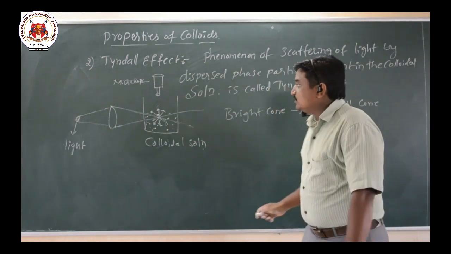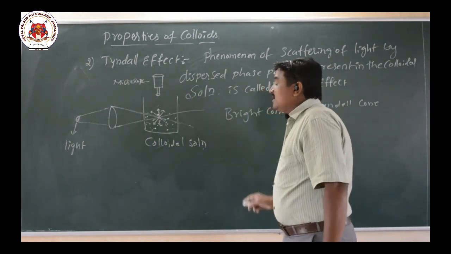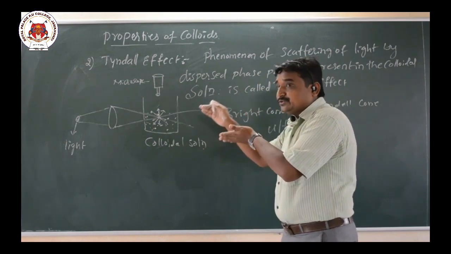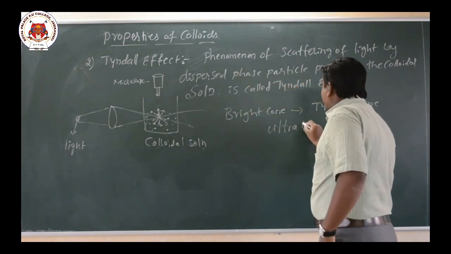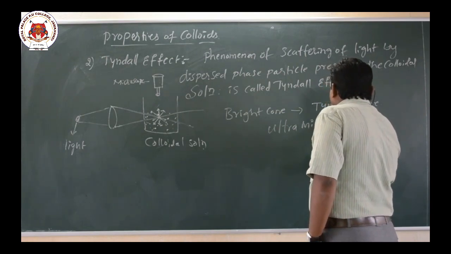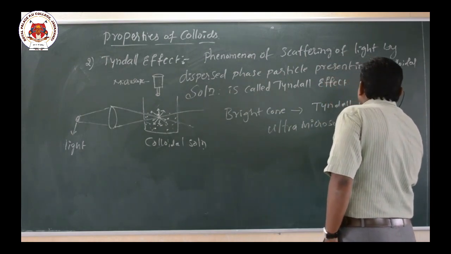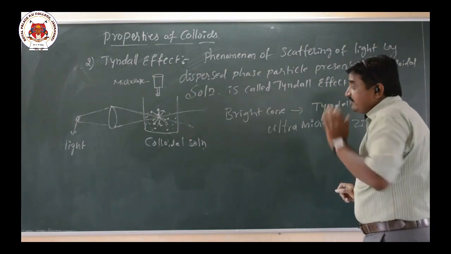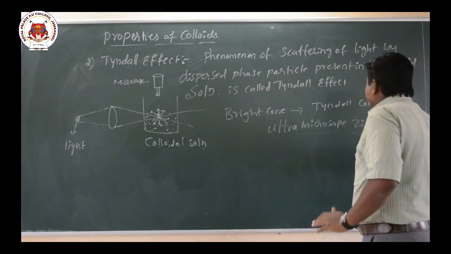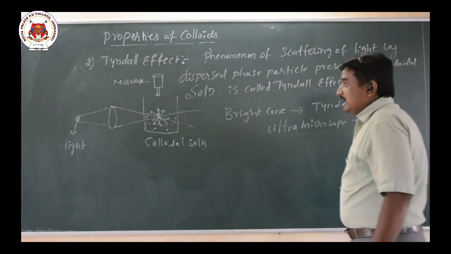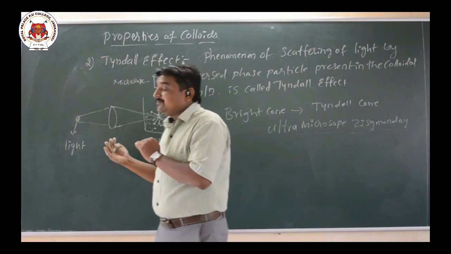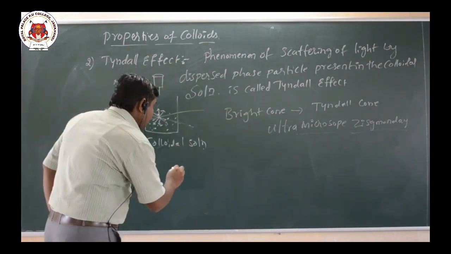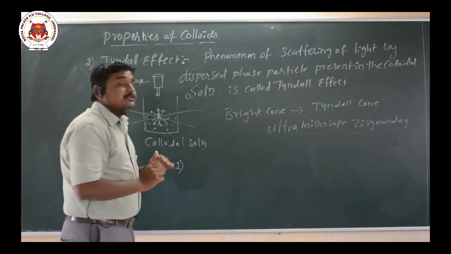This experimental setup is called an ultramicroscope. The experimental setup which is used to observe the Tyndall effect is called the ultramicroscope of Zsigmondy. And to observe this Tyndall effect, the following conditions should be satisfied.